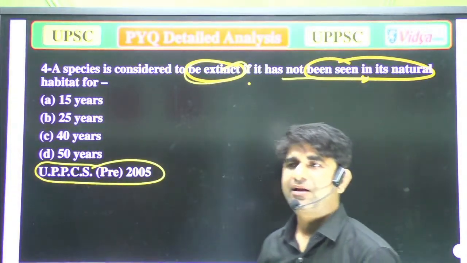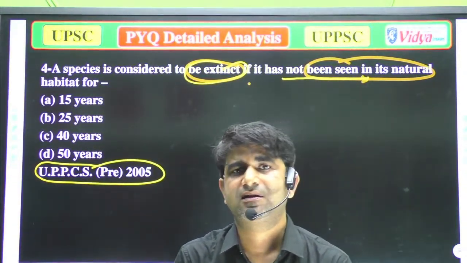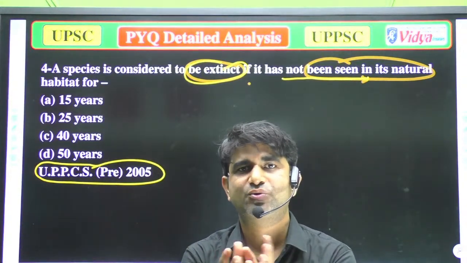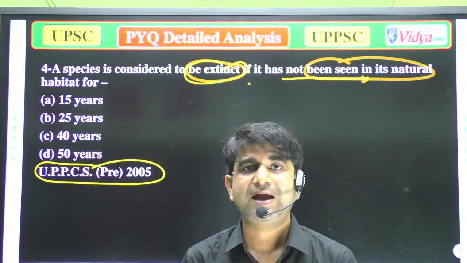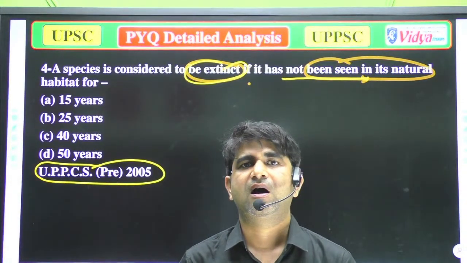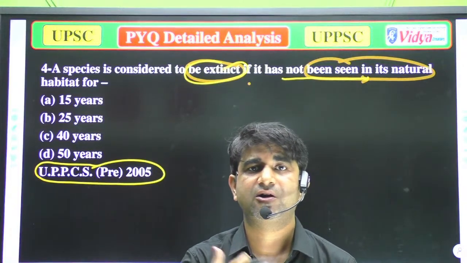Suppose in our habitat I can see sparrows, the small bird known as sparrow. And if all the people of that area are unable to see sparrow over there,